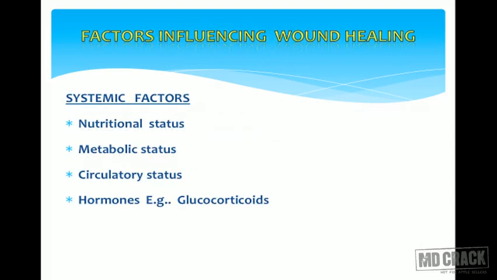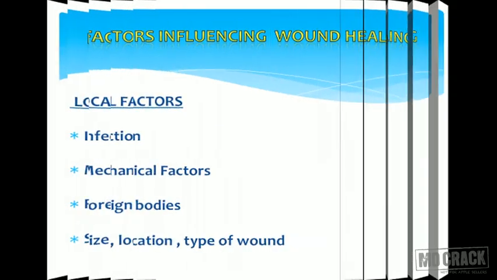Various factors will influence the wound healing process, systemic factors as well as local factors. Systemic factors include the nutritional status of the individual and metabolic status: a person with diabetes will have delayed wound healing, and patients on corticosteroid treatment also will have delayed wound healing. Circulatory status, like a patient having hypertension, also causes problems with cutaneous wound healing.